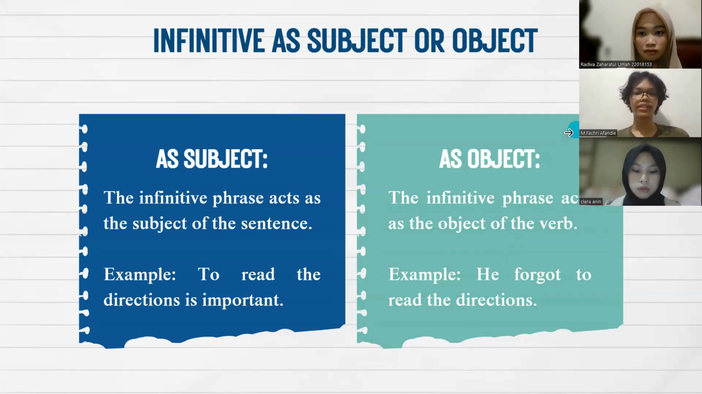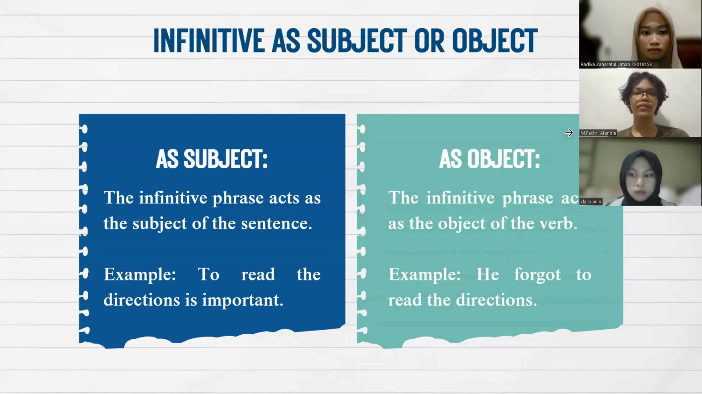Number one, infinitive as subject. When an infinitive phrase acts as the subject of a sentence, it comes before the verb and tells us what the sentence is about. It behaves similarly to a noun. For example, to read the directions is important. In the sentence, to read the directions is the subject, and it tells us what is important.